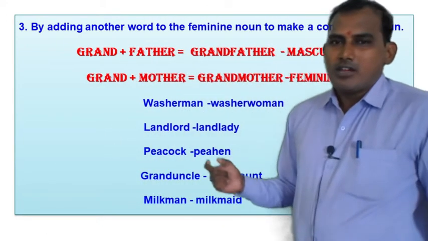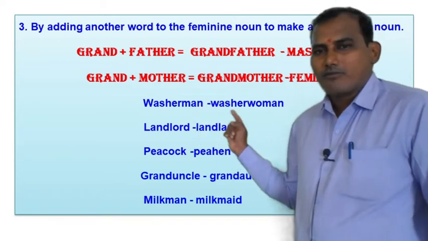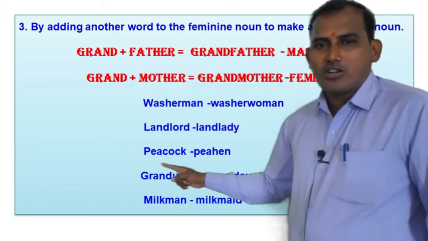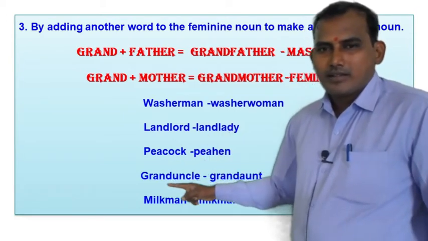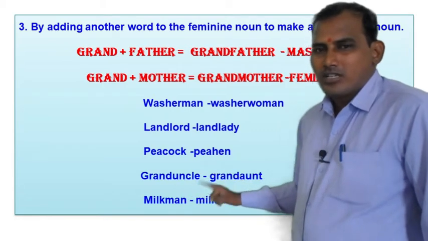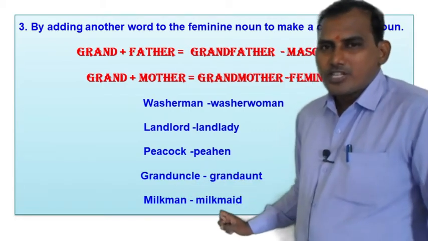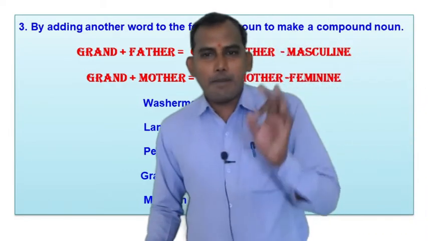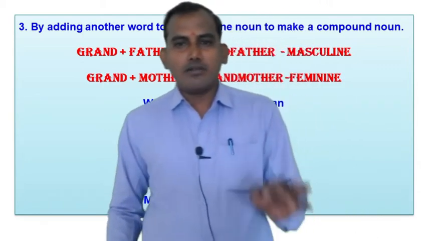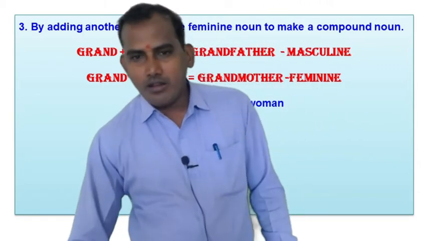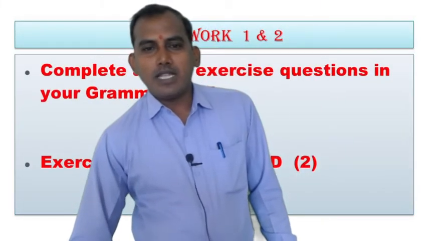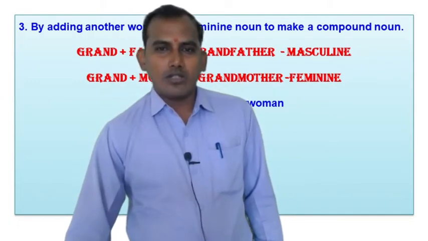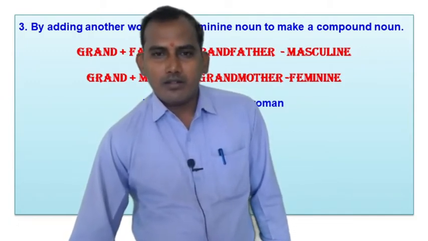So we can get forms like this: washerman, washerwoman, landlord, landlady, peacock, peahen, granduncle, grandaunt, milkman, milkmaid. So by adding a feminine or masculine word, we can get one compound noun, so that we can make it into the masculine or feminine noun. These are some examples to form feminine nouns.